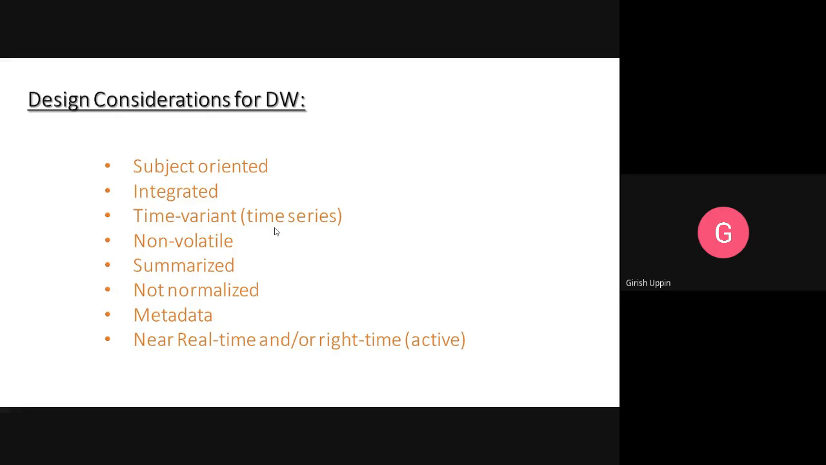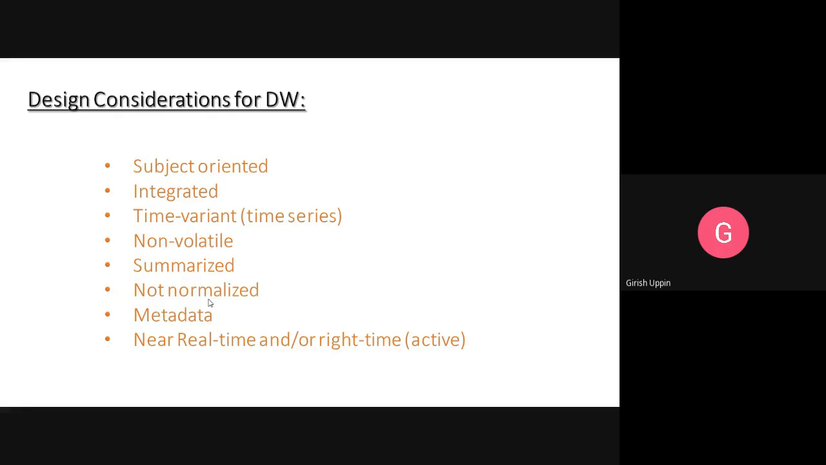And it should be summarized. As I said, we don't need data at a detailed level. For example, with sales data, we need the summary: daily sales, weekly sales, monthly sales. So we want rolled up data at a summary level, not normalized. You know what the word normalization means in terms of a database? With normalization, we don't want redundant data. That is why we do the normalization, so data will not be redundant.